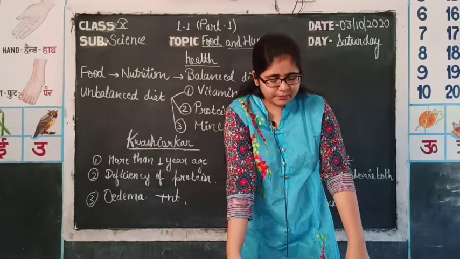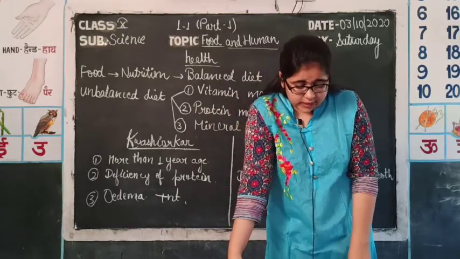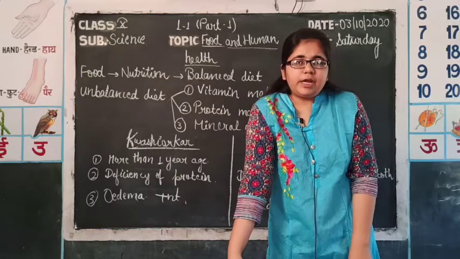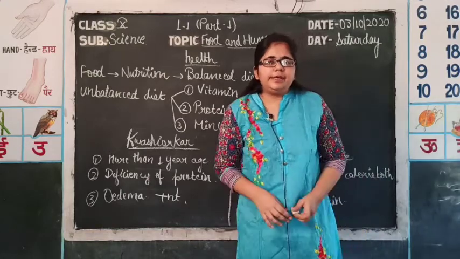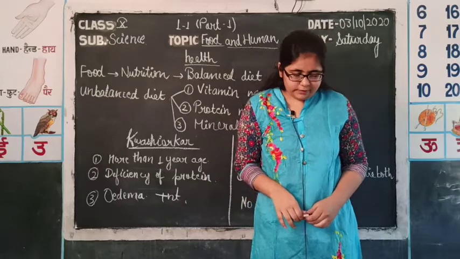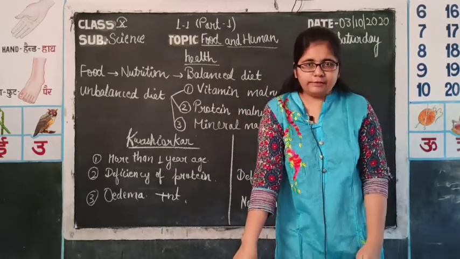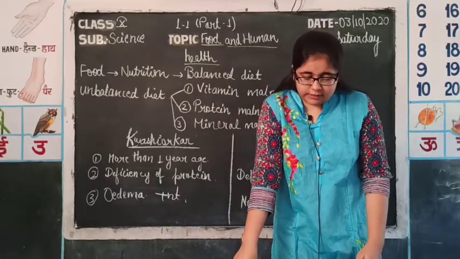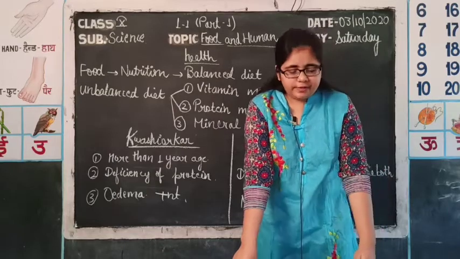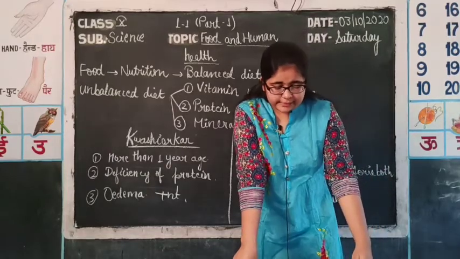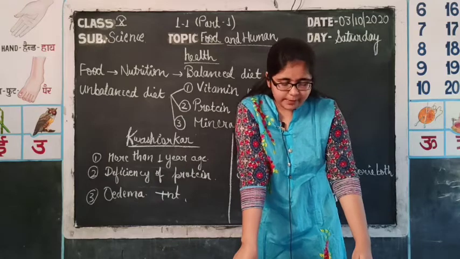Third one is riboflavin, that is vitamin B2, which causes the disease riboflavinosis, in which there will be rupturing, that is disfiguring, of mouth linings as well as skin of lips, and memory loss.